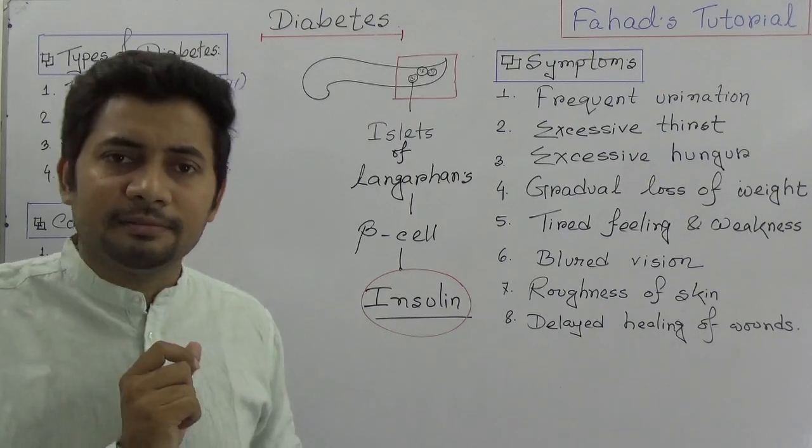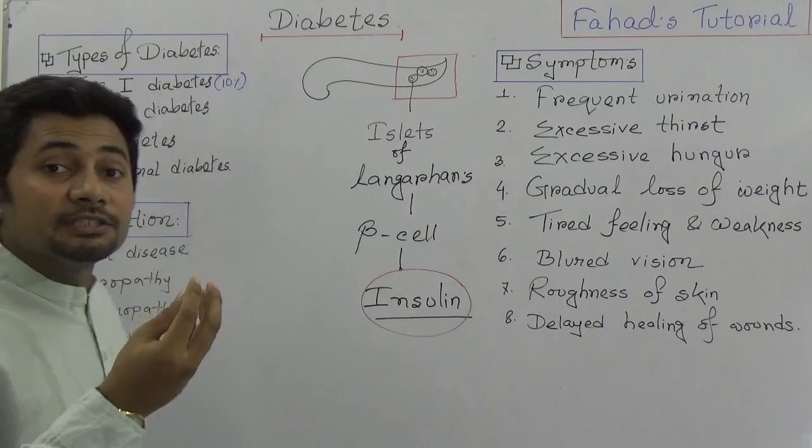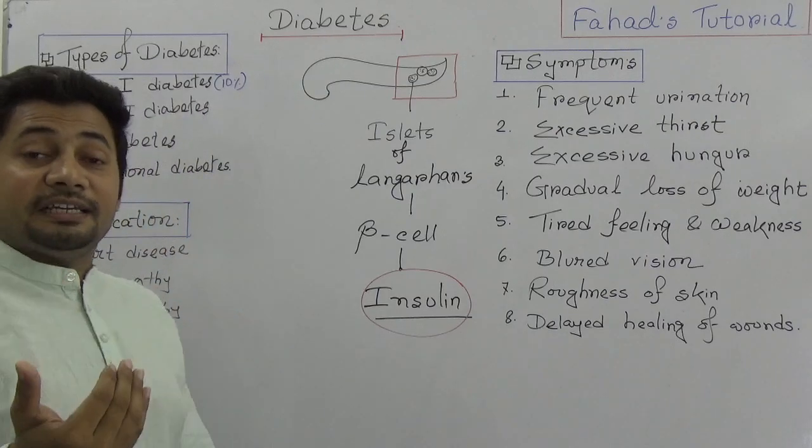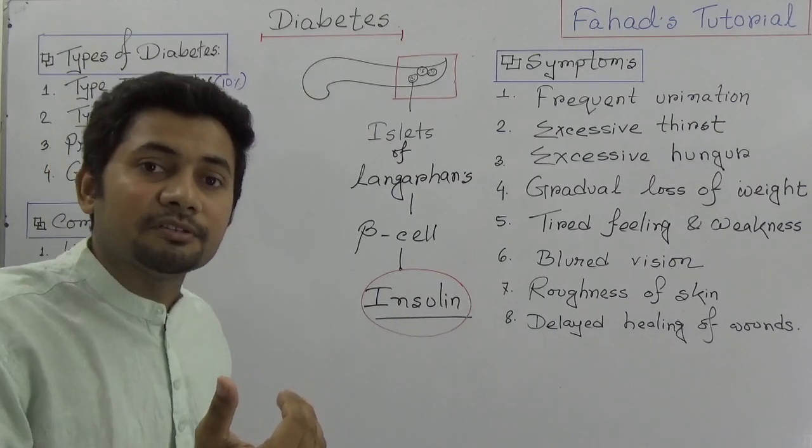And in type 2 diabetes, what happens? The body becomes insulin resistant. I mean, the body cannot produce a sufficient amount of insulin.